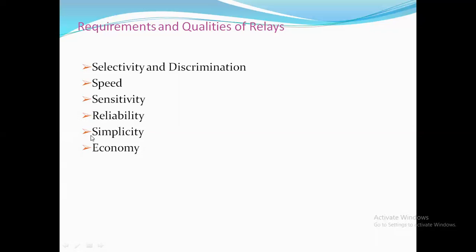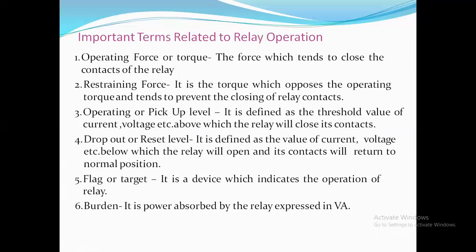And simplicity, the construction needs to be very simple and robust, because it needs to operate under extreme conditions, that is faulty conditions. Therefore it should be simple, and also it should be robust in structure. Economy, the cost is also one of the criteria. As per the standards, 5% of the total system cost needs to be defined for the protection purpose. So out of that budget only we need to manufacture the relay, and we need to select the relay. These are the requirements and characteristics the relay should possess.